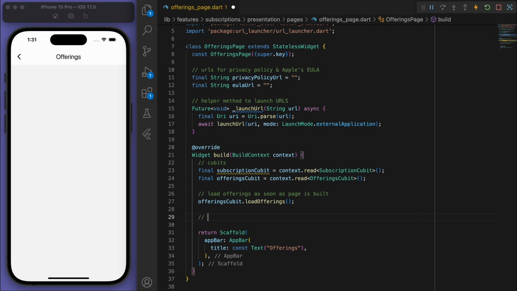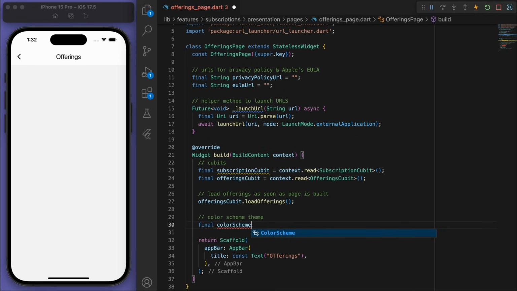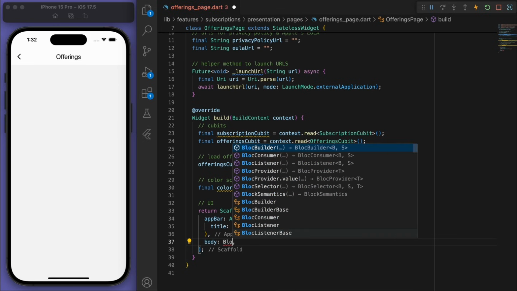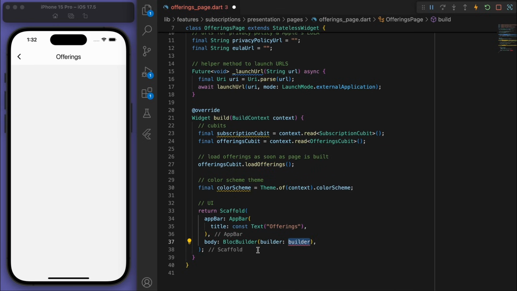And just to decorate this up as well, let's just grab the color scheme from our theme. And we can now build out the UI. So in the body, I'm going to use a BlocBuilder with our offerings cubit and the offerings state.